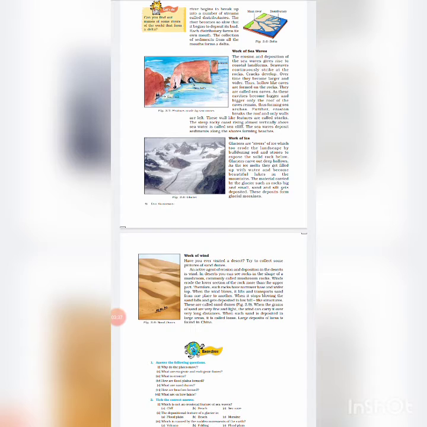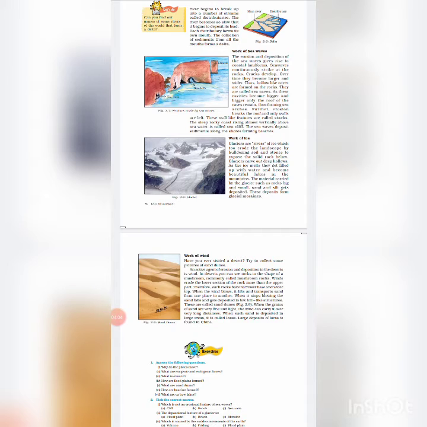As the ice melts, they get filled up with water and become beautiful lakes in the mountains. Glacial moraines. The materials carried by the glaciers, such as rocks, big and small, sand and silt, get deposited and form glacial moraines. Now the work of wind.